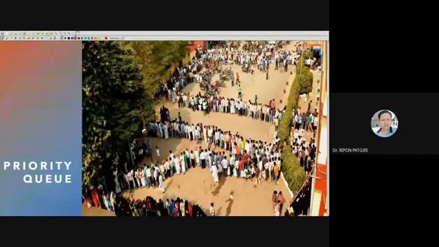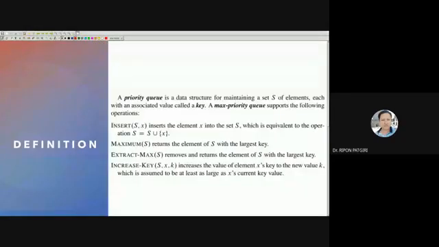How is it implemented? I'll discuss that. Before that, I need to define what a max priority queue is. This has been copied from Thomas Cormen, the Introduction to Algorithms book, a snapshot from that. A priority queue is a data structure for maintaining a set S of elements, each with an associated value called a key. A max priority queue supports the following operations.